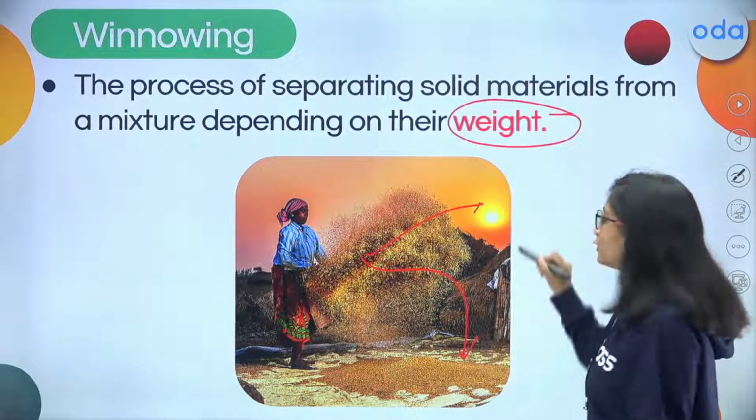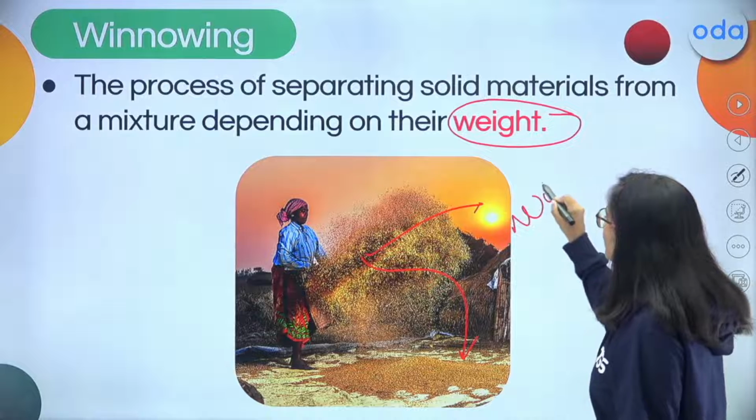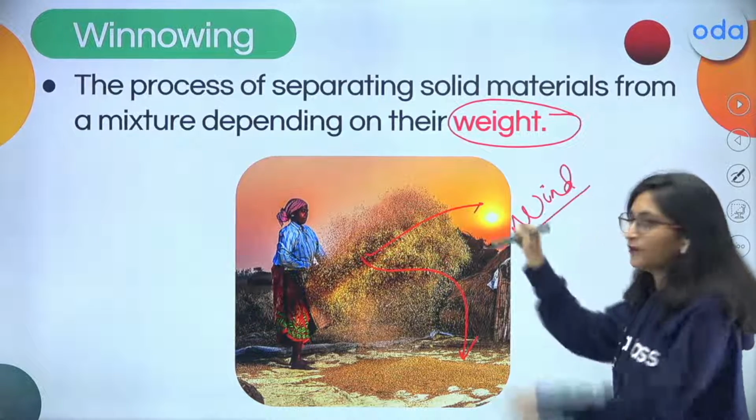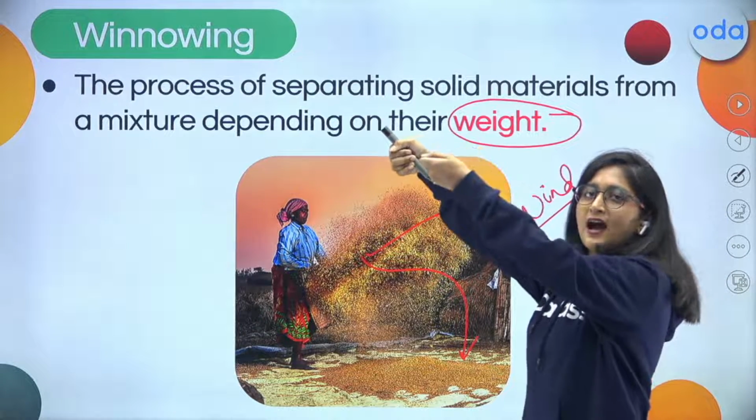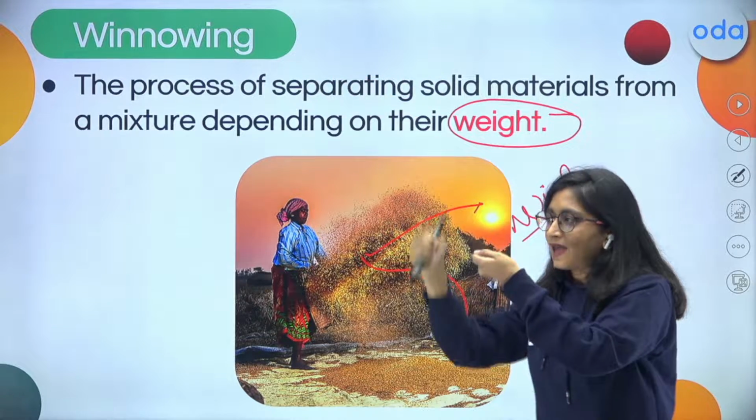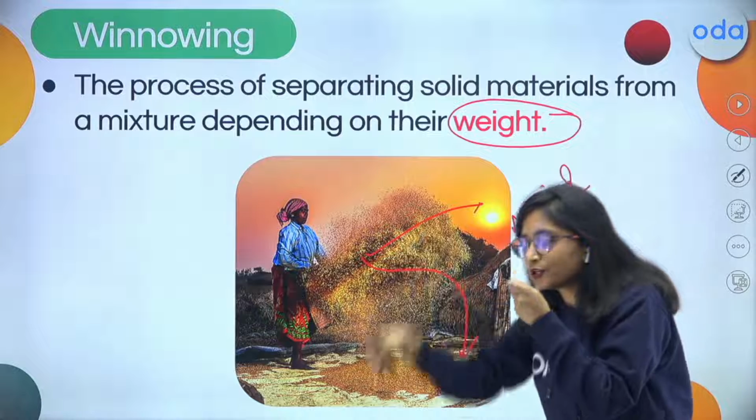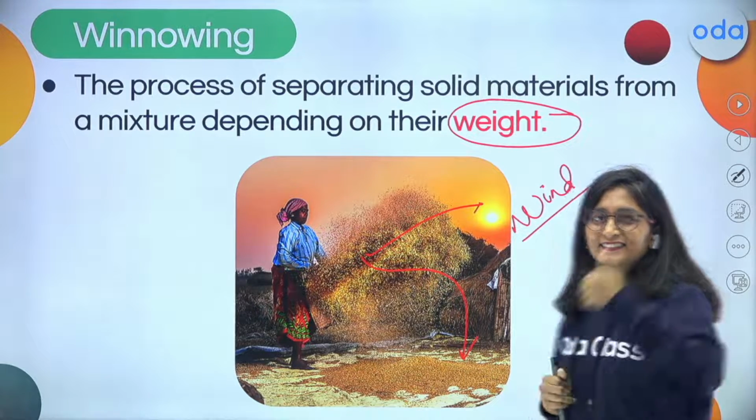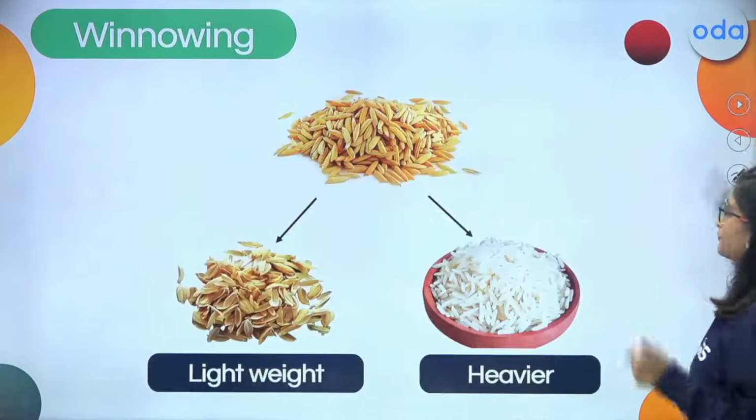So what are we using? We are using just the wind for it, right? The way we do it is we stand at a height, and then the lighter particle will blow further, and the one which is heavier is just going to drop down. Okay, so this is one of those processes.